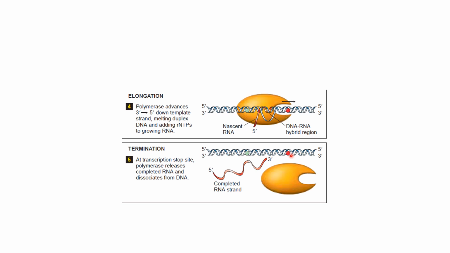Termination will happen when the polymerase reaches the stop site. As it reaches the stop site, it releases itself from the double helix and the complete RNA strand is also released. So the RNA which is formed is in the direction of 5' to 3' end. I hope this is clear.